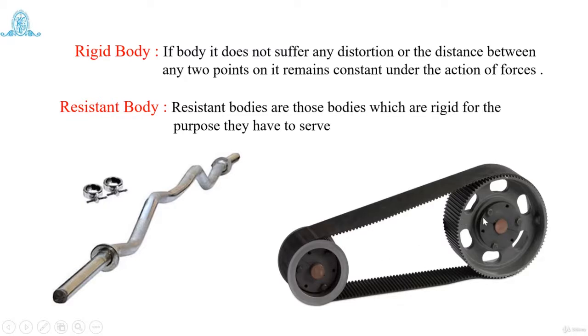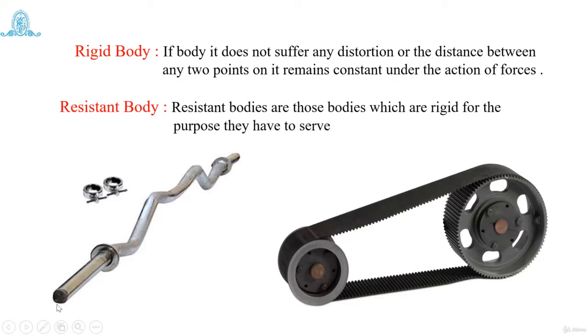The purpose is to transfer the power from source A to destination B. After a duration of 1 hour, has it elongated? No, it does not elongate. What does it mean? For the purpose of transferring the motion from source A to destination B, it acts as a rigid body, so it is called a resistance body.